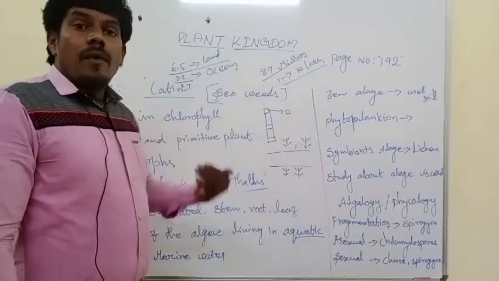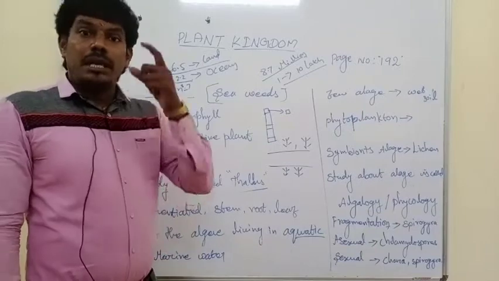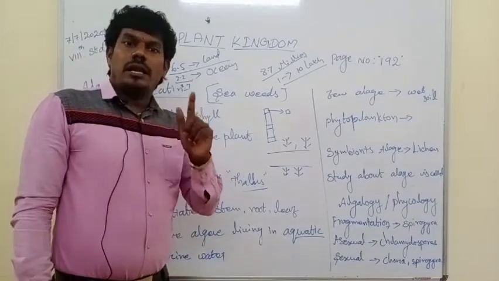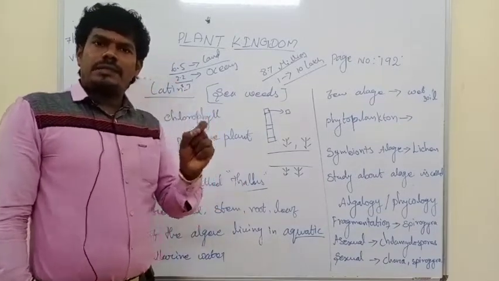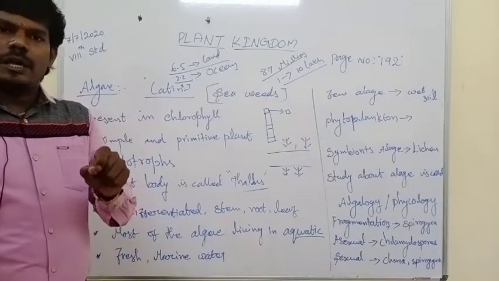And algae reproduce by 3 methods. Which are they? Vegetative propagation or vegetative reproduction, asexual reproduction and sexual reproduction.